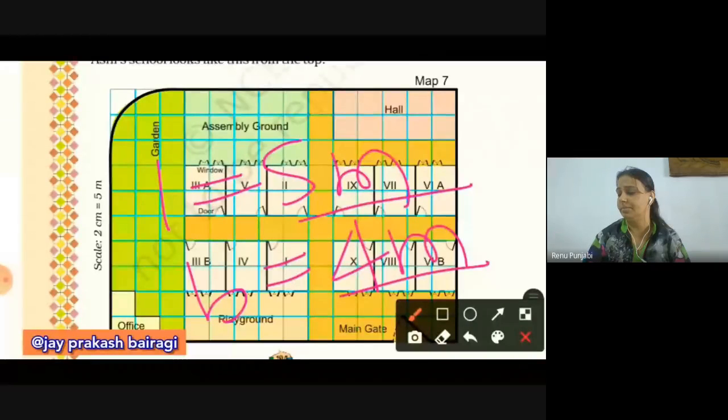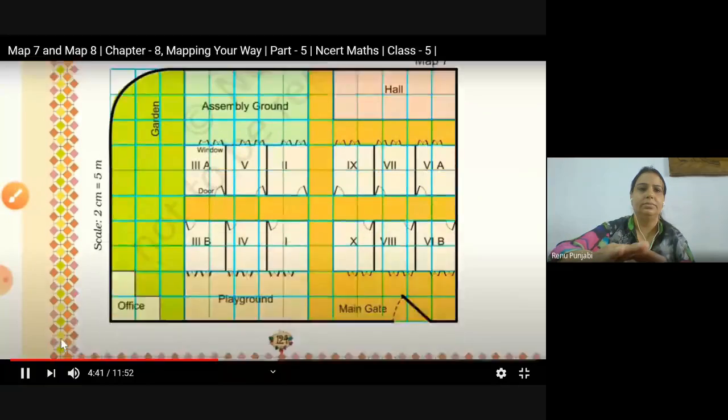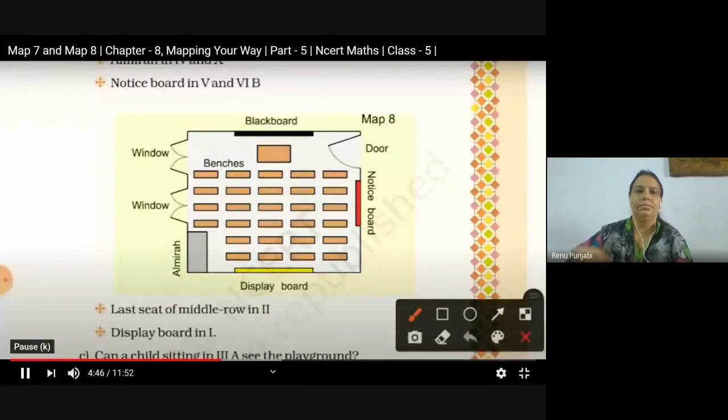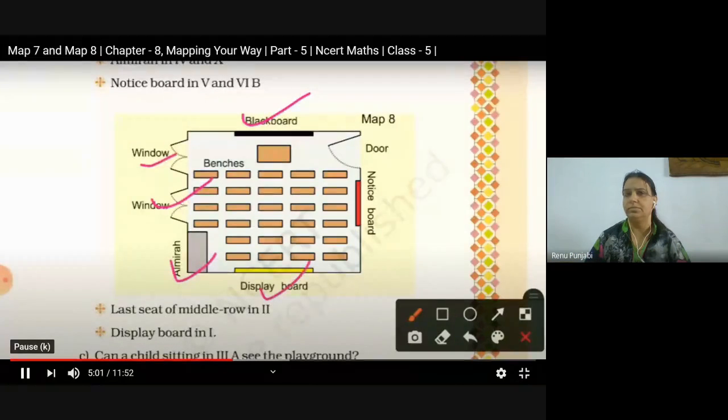Now come to the third question. Okay. So now we have another map. Map 8. All the classrooms in our school look like this. So here we have a picture of a classroom. Here is blackboard, 2 windows, 1 almirah, 1 display board, 1 notice board, and benches are here. Teacher table is there, and the door is here.